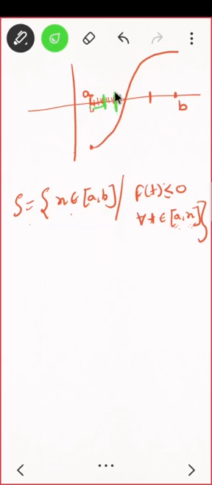Can I take this as x? In the interval a to x everybody is negative. Can I take this one as x? No, because in the interval a to x there are some people which are positive, so I cannot take this guy. So in particular I can take all the people here in the set, but I cannot go there. So everybody present here is an upper bound for my set. Do you agree? Everybody present here is an upper bound for my set.